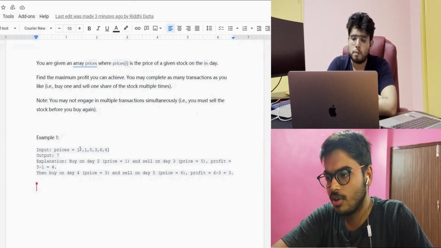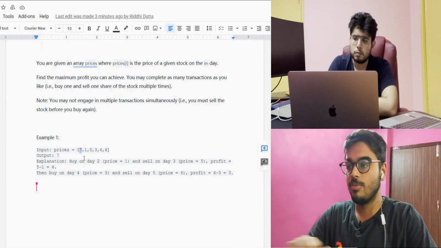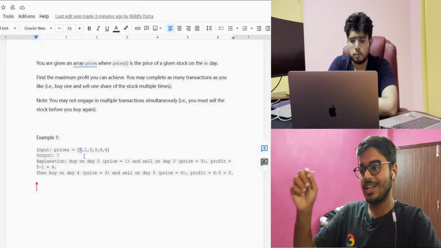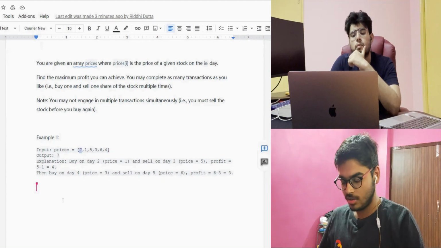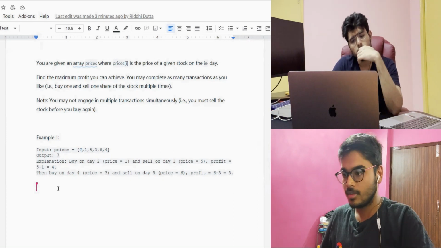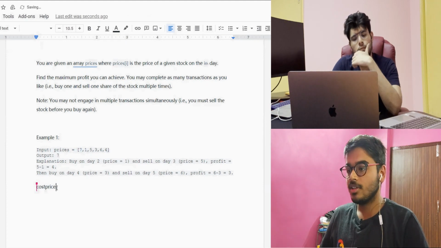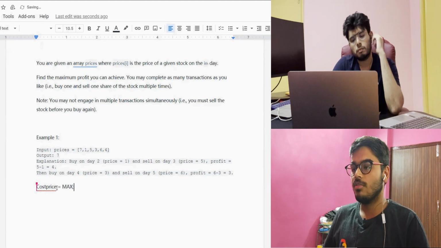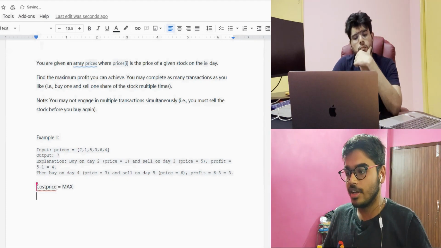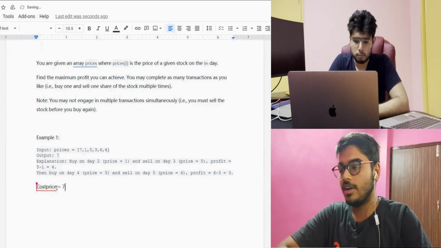Okay, so first of all we came to 7 and we are going to check whether it is smaller than the cost price or not. For the first time the cost price was initialized as int max, so 7 is smaller. Let me take the cost price here. For the first time I have taken it as max, and we are checking whether 7 is smaller than this cost price or not. First time it is smaller, so update it with 7.